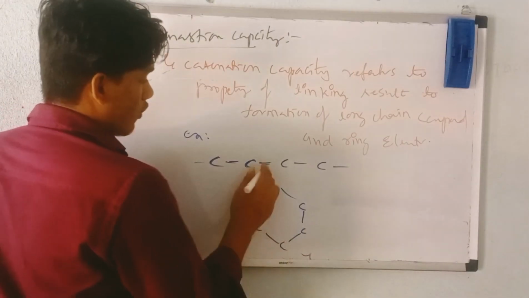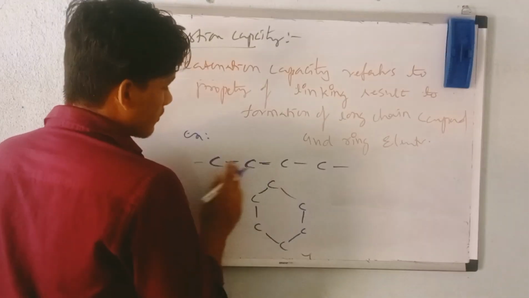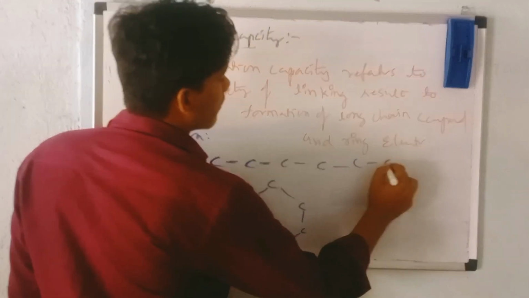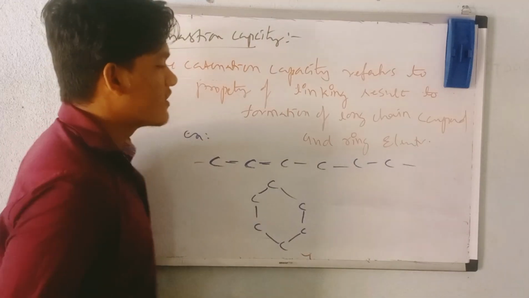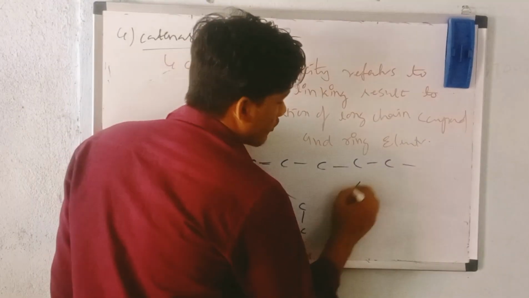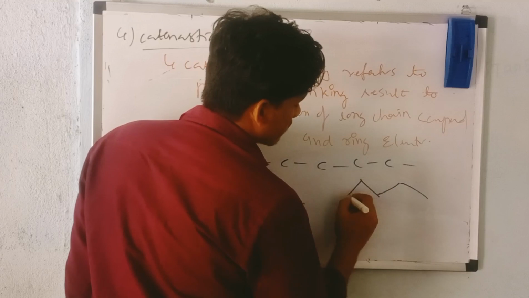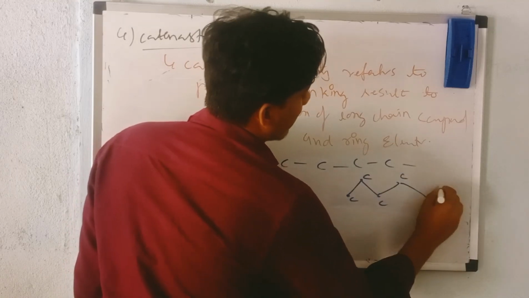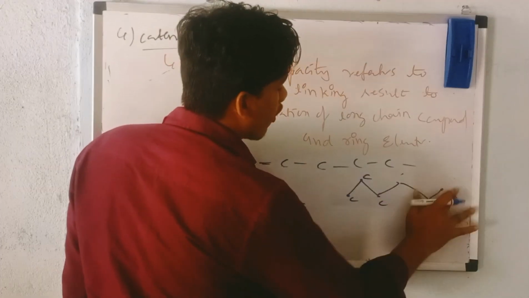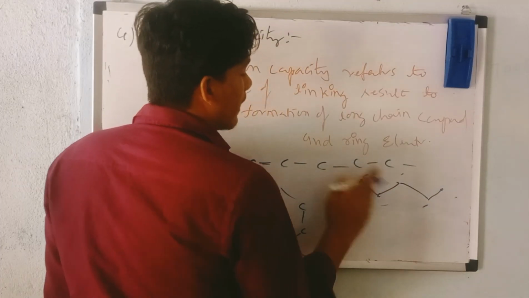You can see if I draw the NEET structure: 1, 2, 3, 4. Let me think one more: 1, 2, 3, 4, 5, 6. Right? 6 are there? Yes. 6 carbons, which means like this it was represented. Yes, 1 carbon, 2, 3, 4, 5 and 6. 6 means how many carbons are there? 6 carbons. In IUPAC, 6 refers to hex.